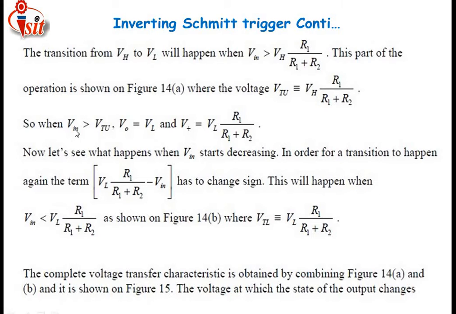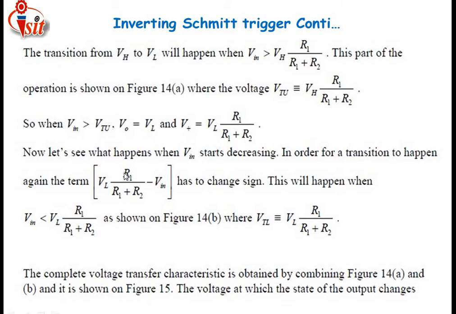So, when the input voltage is greater than the upper threshold voltage, the output voltage is equal to the lower level voltage VL, and the positive terminal voltage is VL into R1 divided by R1 plus R2, by using the voltage divider rule. Now let us see what happens when Vin starts decreasing.